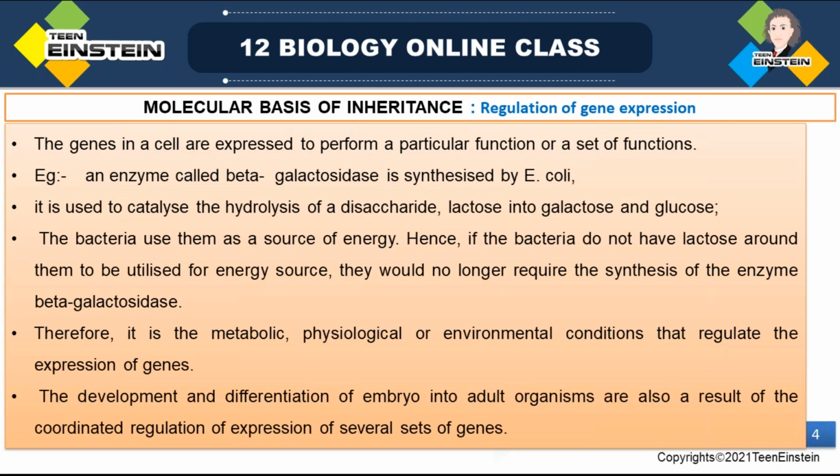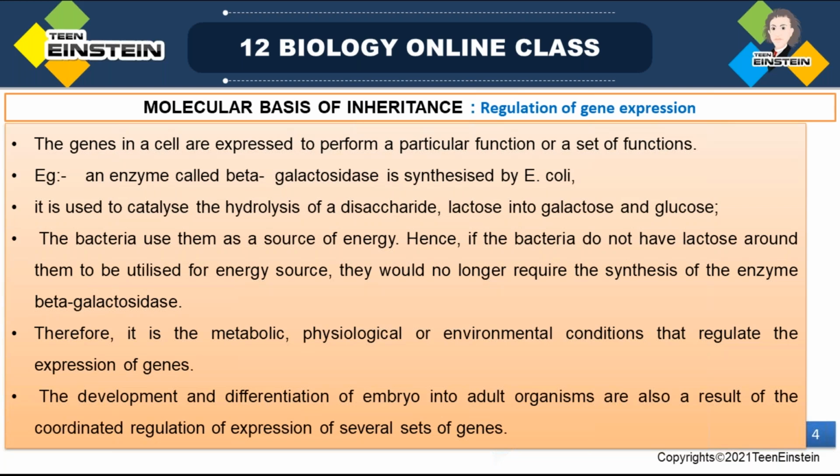So if there is no lactose around this bacteria, because it is hydrolyzing lactose and forming glucose and galactose in the presence of beta-galactosidase enzyme, there is no need of conversion into glucose and galactose. So there is no need of the production of beta-galactosidase enzyme also, right?